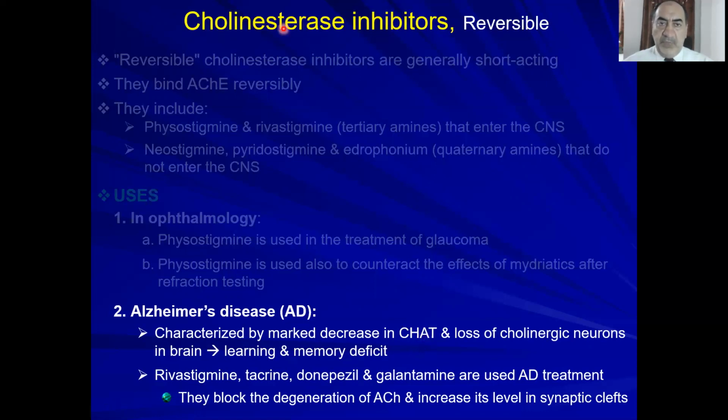Please remember, you always get confused with these two enzymes. This is cholinesterase. Esterase, ase means the enzyme. Ester means this enzyme breaks down ester bond. So there is a breaking here, right? Whereas here it's choline acetyltransferase. So this one transfers acetyl-CoA moiety into choline and builds up or synthesizes acetylcholine. So please remember, choline acetyltransferase is the enzyme that synthesizes acetylcholine. Cholinesterase is the enzyme that breaks down acetylcholine.